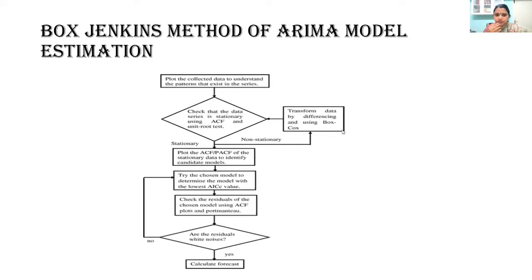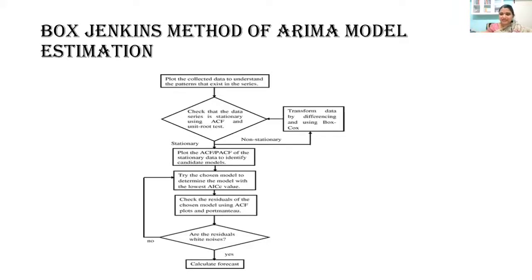The ET will come for both AR and MA. ET means epsilon, epsilon T. Can we write it in common? If that epsilon also has its own story with its own past values, that is where epsilon is also modeled as an MA component. The MA component is basically epsilon, or the error residual, ET.